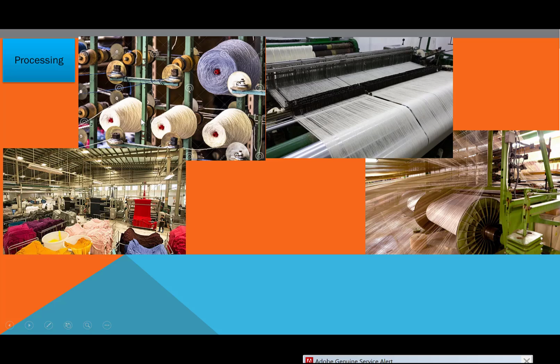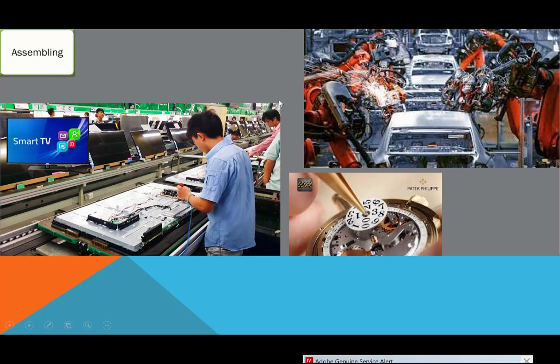Processing of clothes, the cotton textile industry, as we know that cotton passes through many processes like spinning, weaving, dyeing and bleaching. So these are all part of manufacturing secondary. And assembling of radios, TV sets, watches, mobiles, ACs, these are all part of assembling, manufacturing and secondary industry.